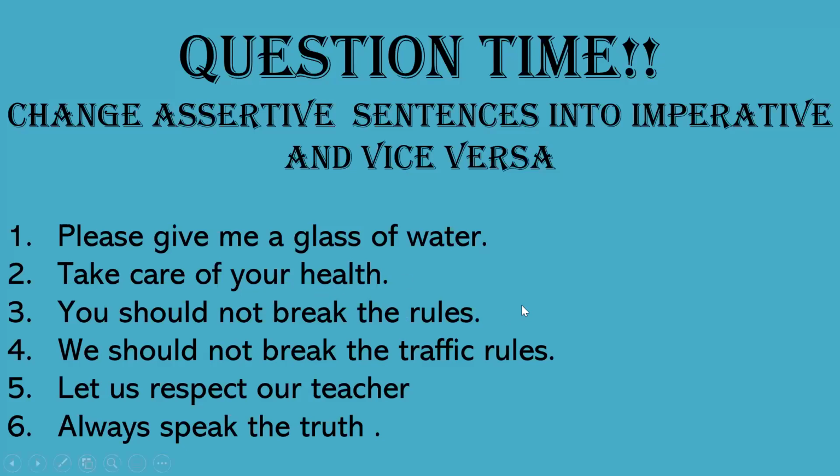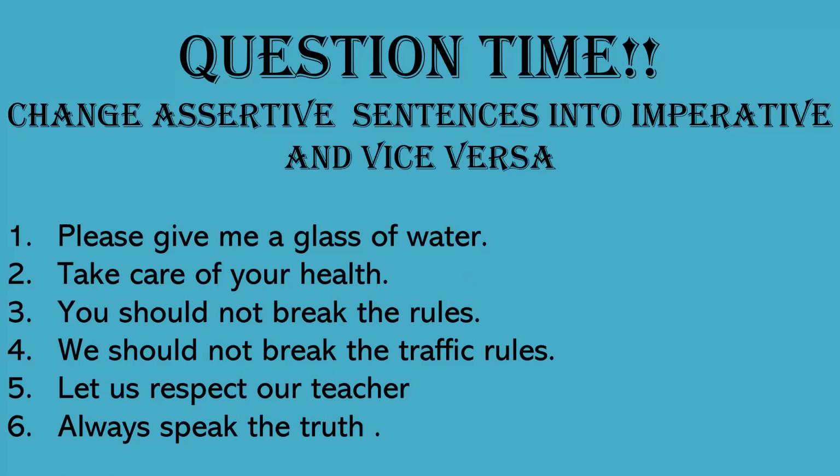You should not break the rules. First tell me what kind of sentence is this? Assertive. Now, tell me how to change it into imperative. Do not break the rules. Now we don't have to change from positive to negative.